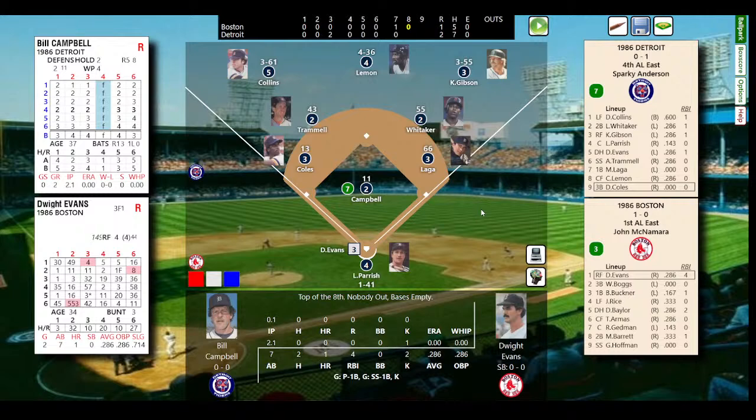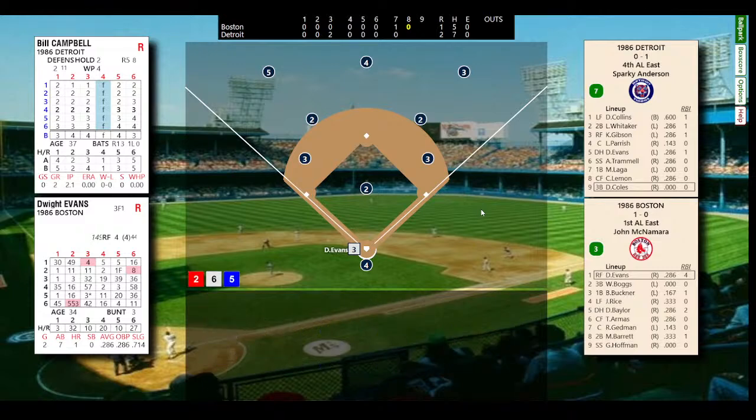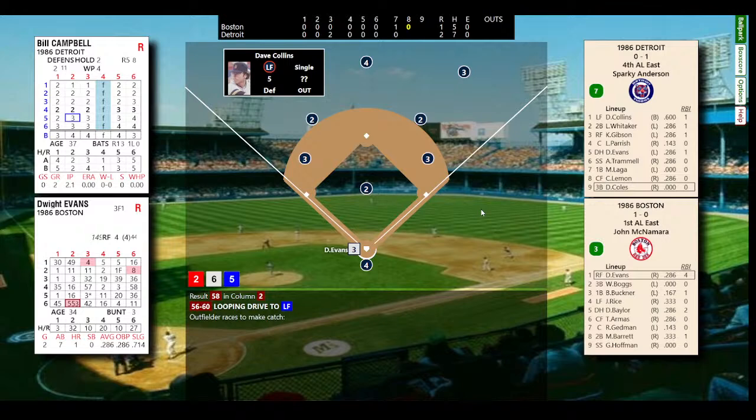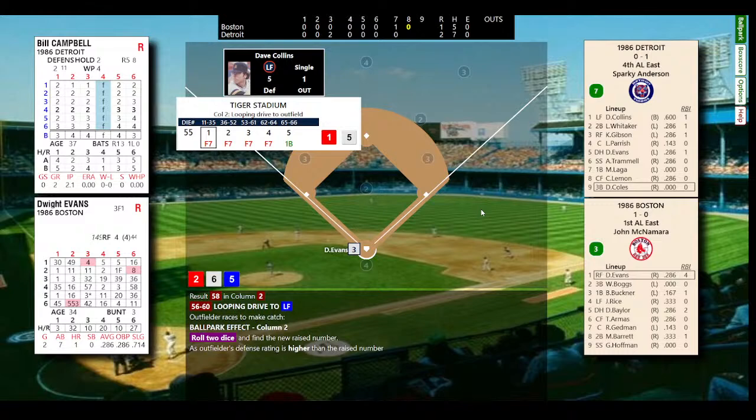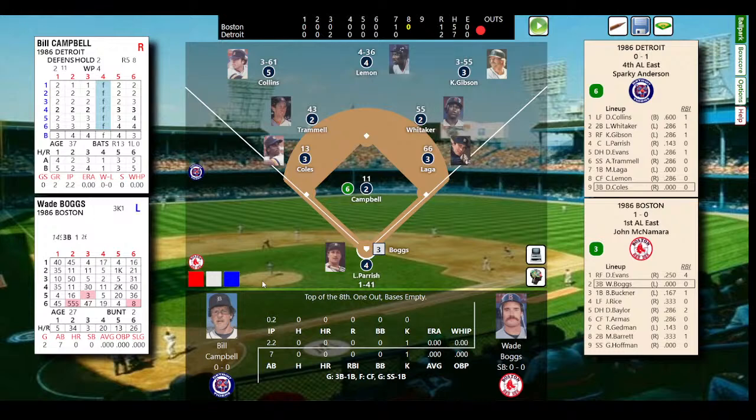Dewey 0 for 3 today, after his big day on opening day with a grand slam, which was the difference in the Red Sox winning 7-3. Here's a fly ball to left field. Collins on his horse. Can he get there? And he does. And Al, the legend, is here. Al, Red Sox fan in the chat. The great Al, Red Sox fan. Let's hope his appearance brings the Red Sox some luck here and they can rally.